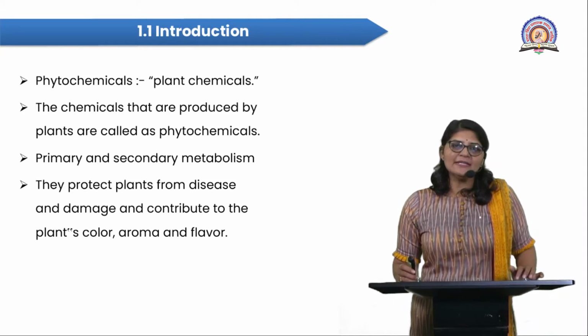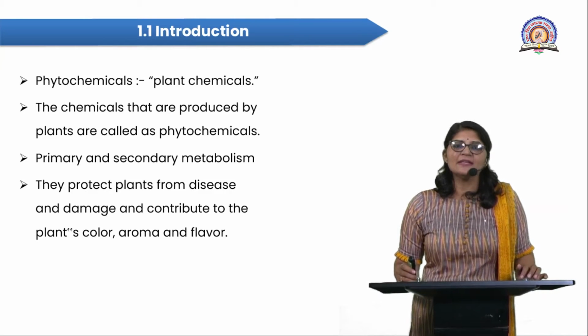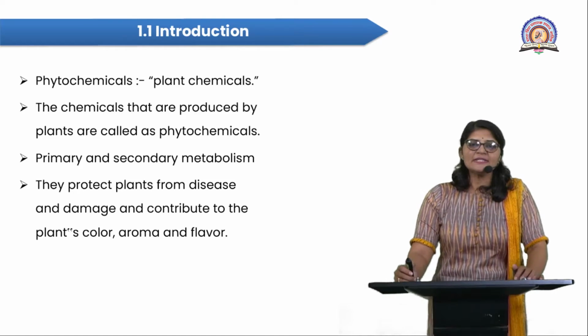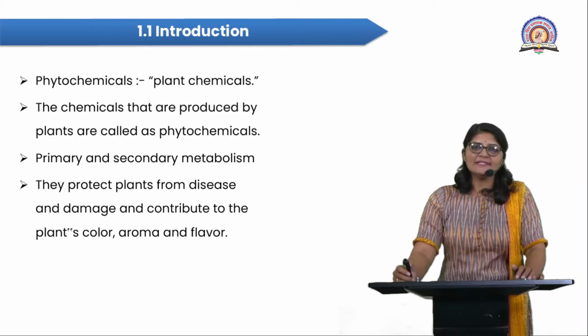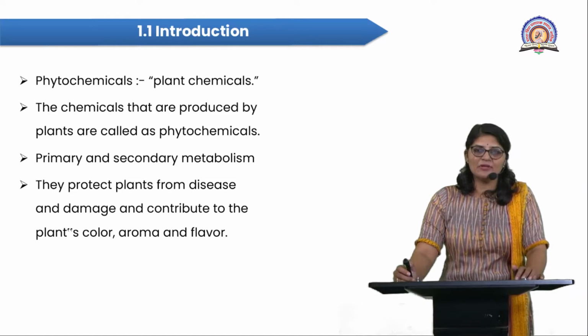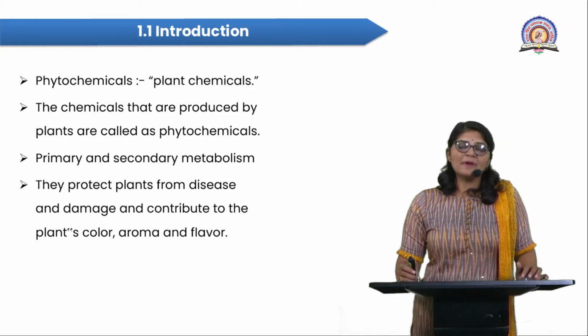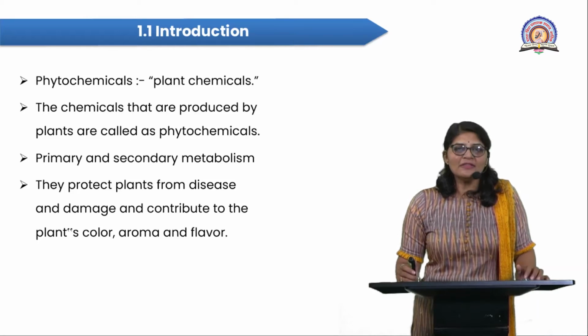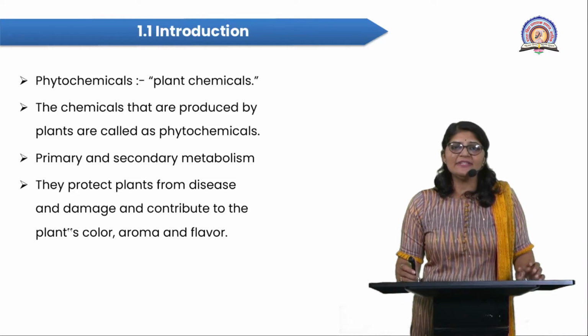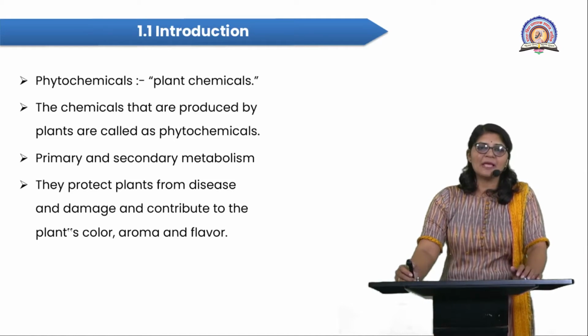So firstly I mention that these phytochemicals are of two main types. First is primary metabolites and second is secondary metabolites. So what are the primary metabolites? The metabolites that are synthesized within the plant body for their regular metabolic activities, meaning a source of energy or required for plant growth and development. These are called primary metabolites.